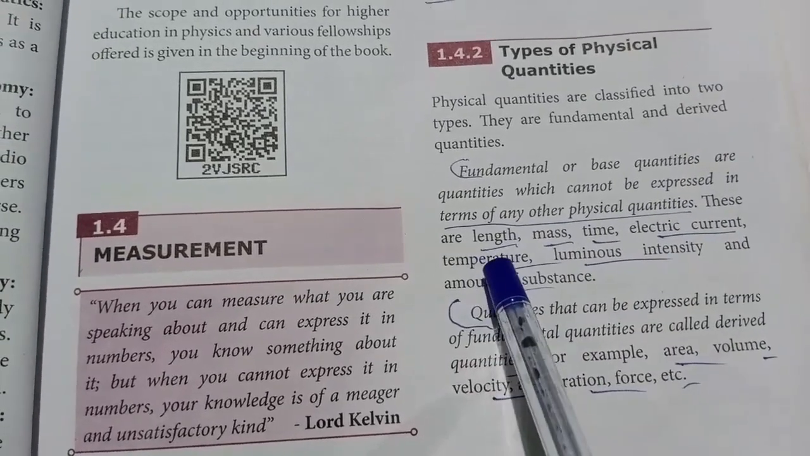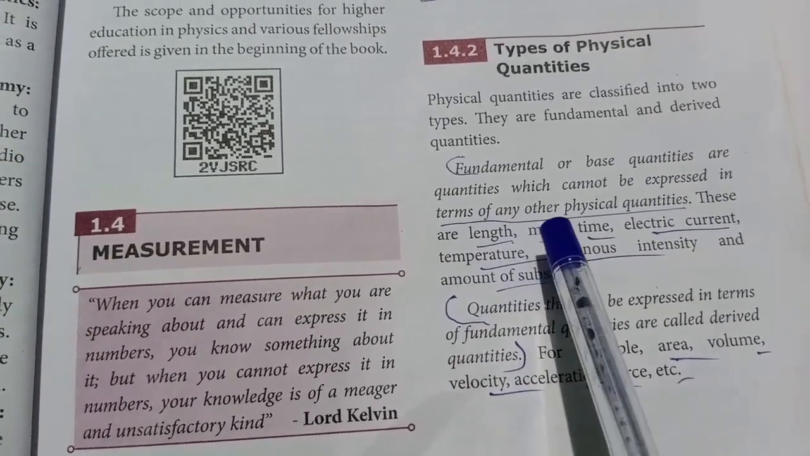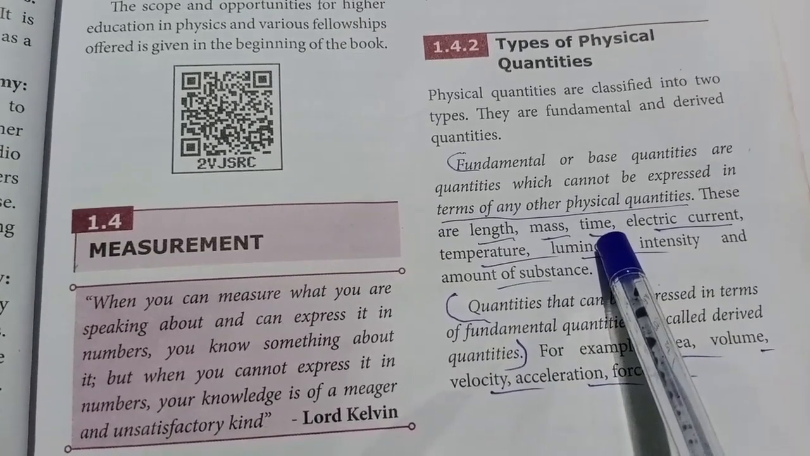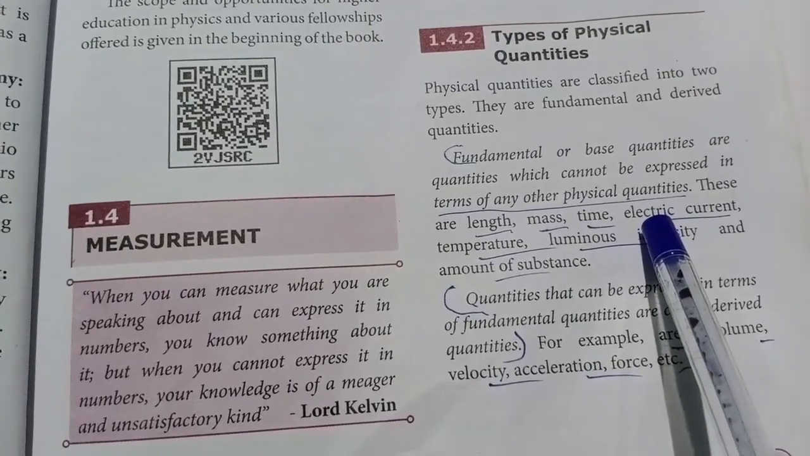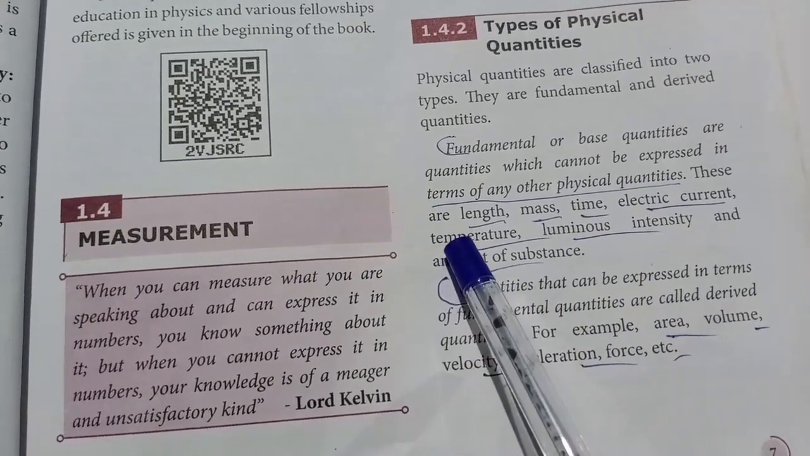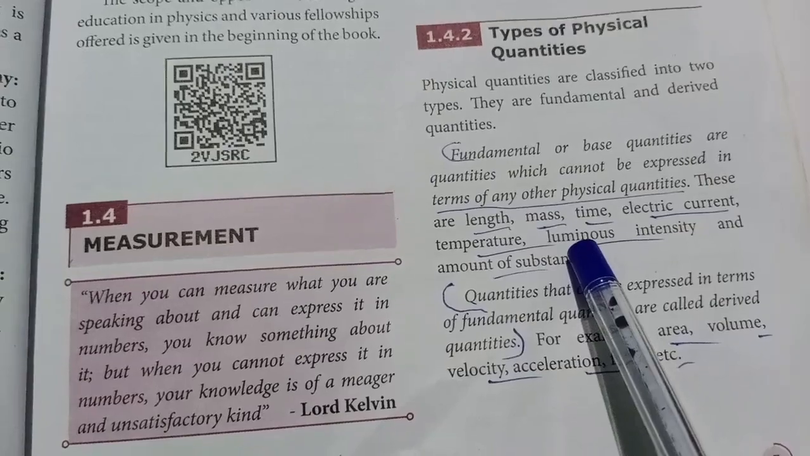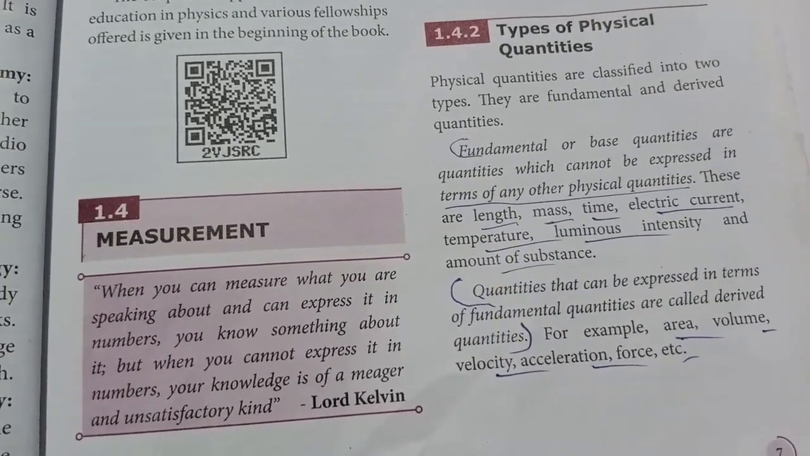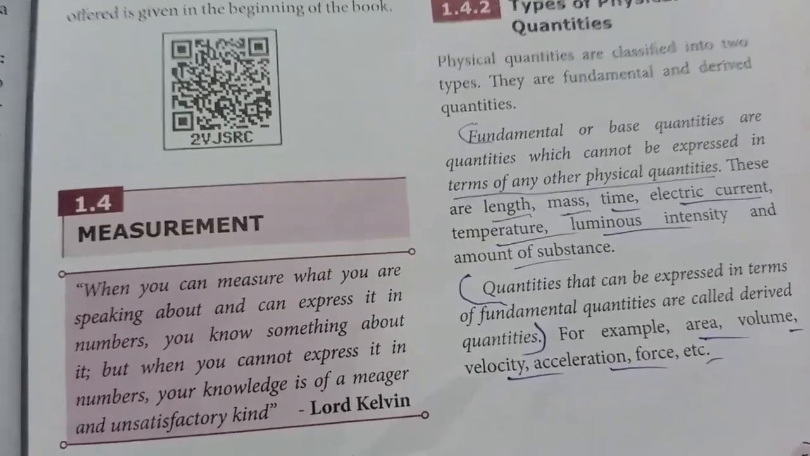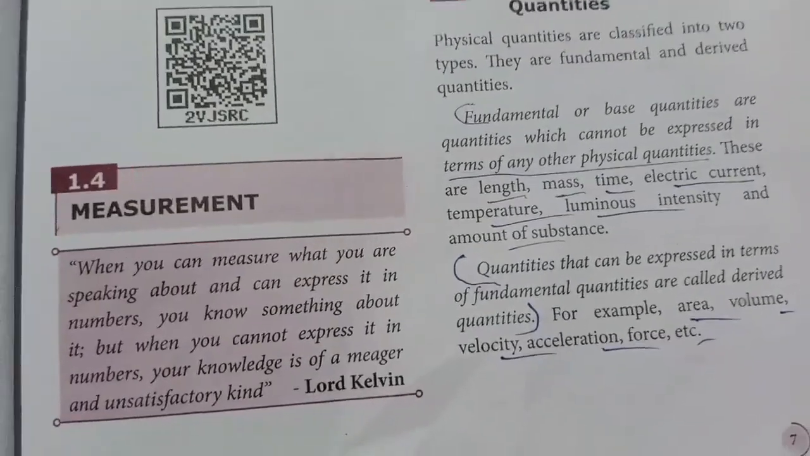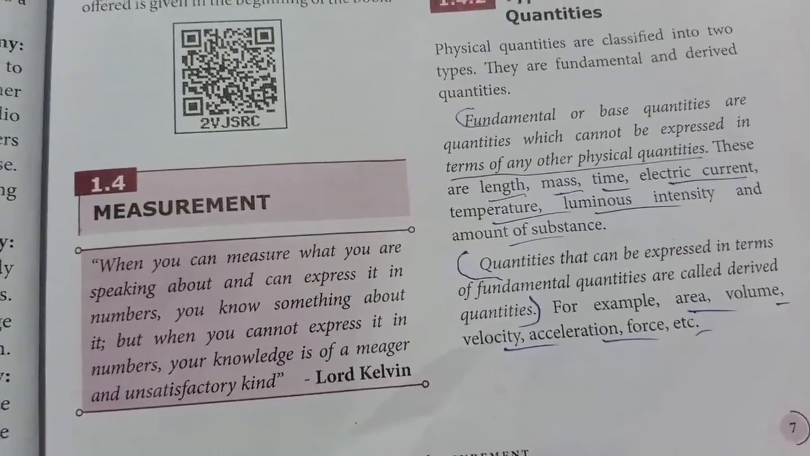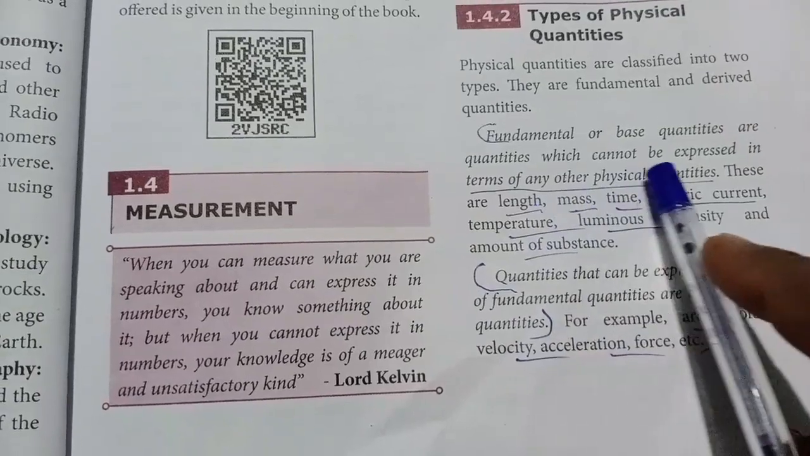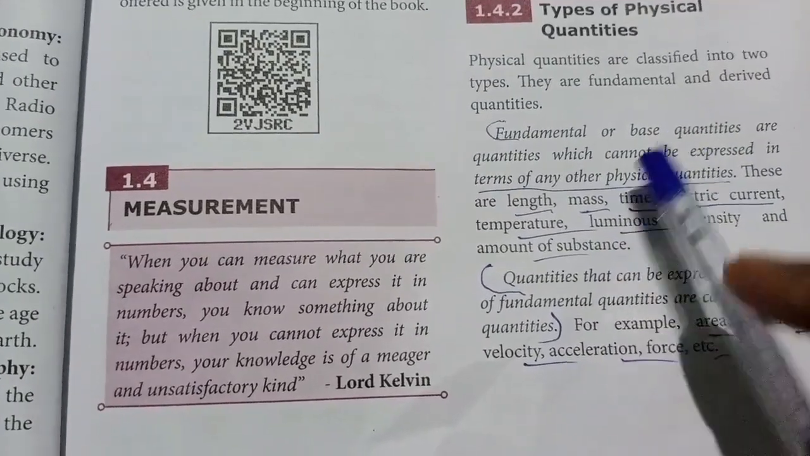For example, length is a fundamental quantity, mass is a fundamental quantity, time is a fundamental quantity, electric current is a fundamental quantity, temperature is a fundamental quantity, luminous intensity is a fundamental quantity, amount of substance, that is also a fundamental quantity. So what does fundamental quantity mean? Assume that some fundamental quantities are given: length, mass, time. These all are fundamental quantities.